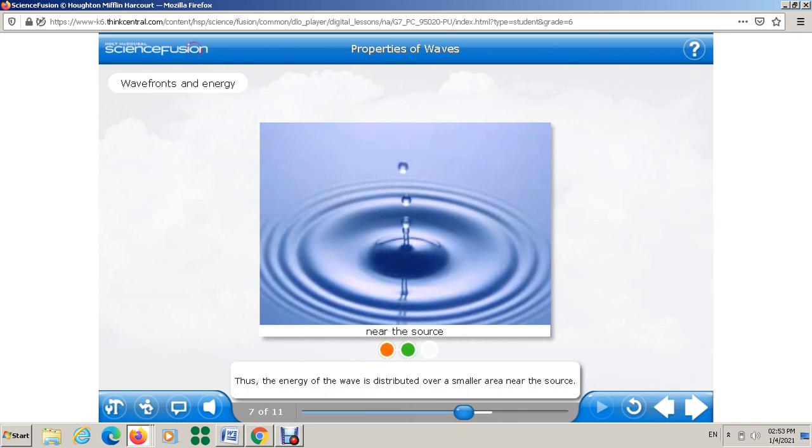So here you have to look near the source, the energy of the waves is distributed, and they will go farther away after that. Look at this.